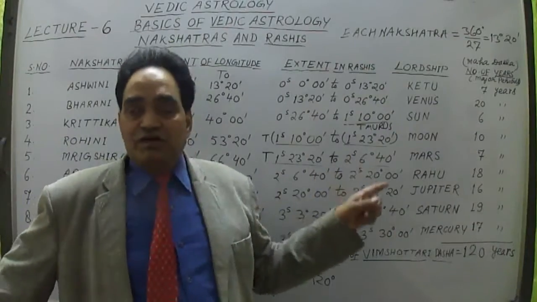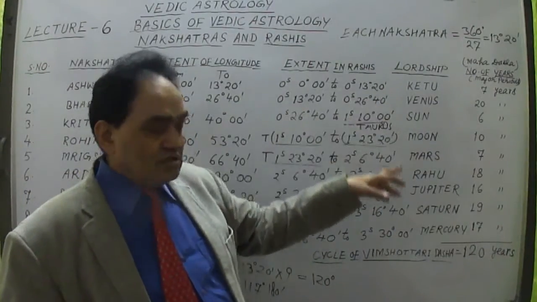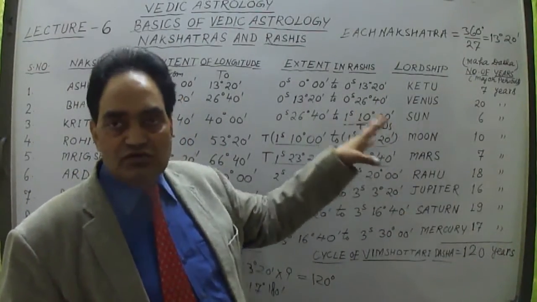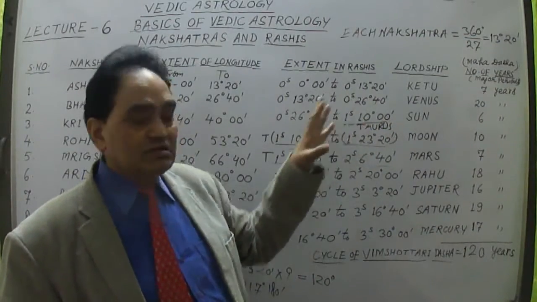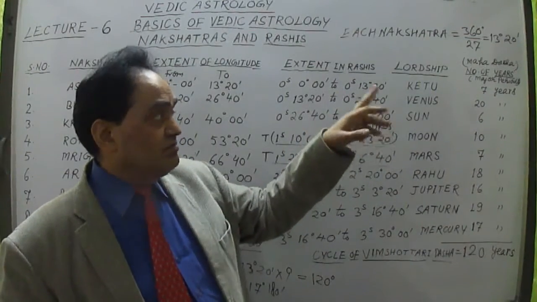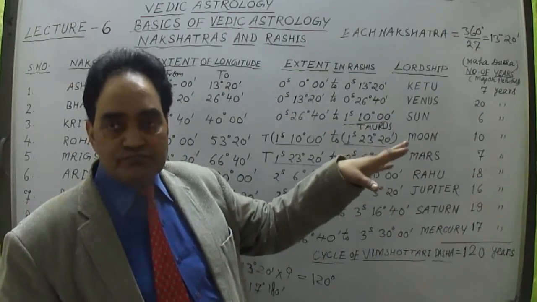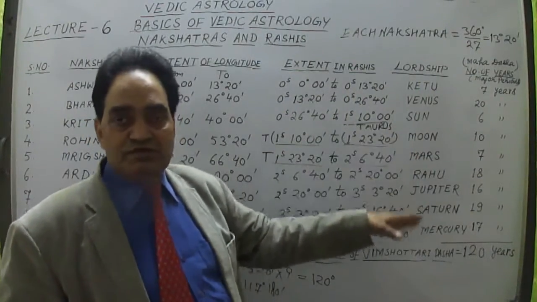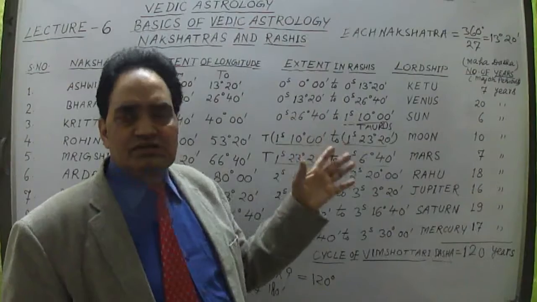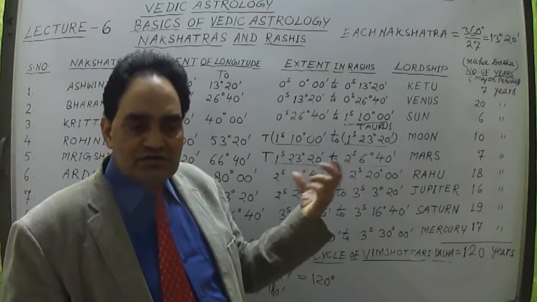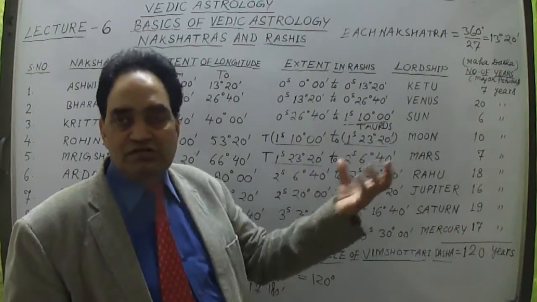This is how we decide the number of years allotted to particular planets. Ketu has 7 years, that is the major period, the Mahadasha period. The number of years decides the time period which a person will utilize in his life.